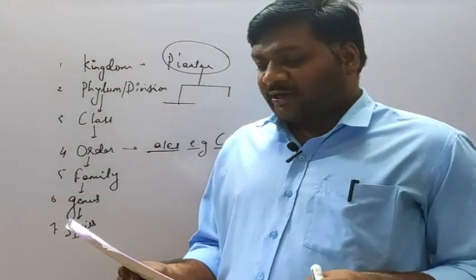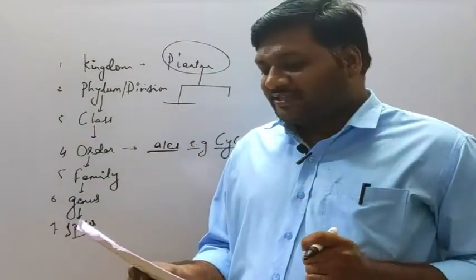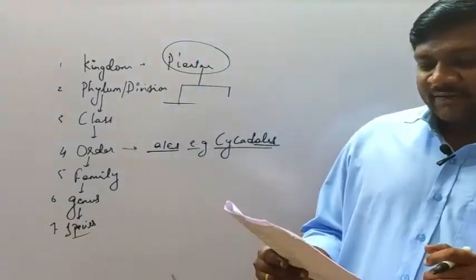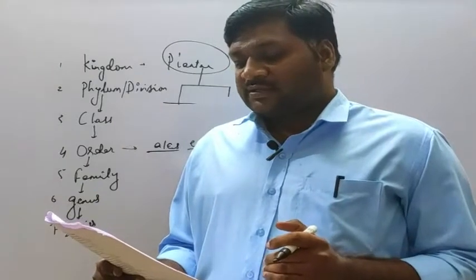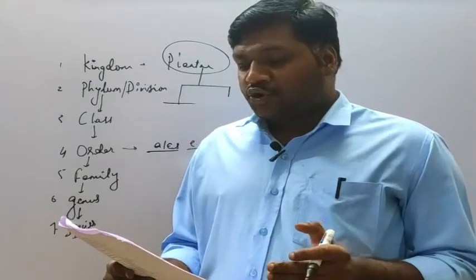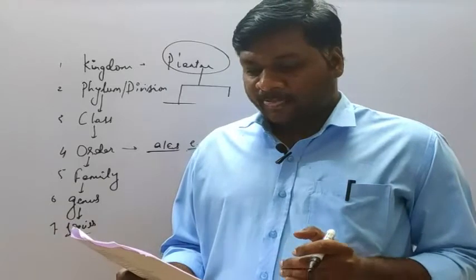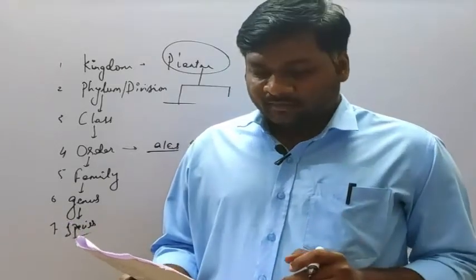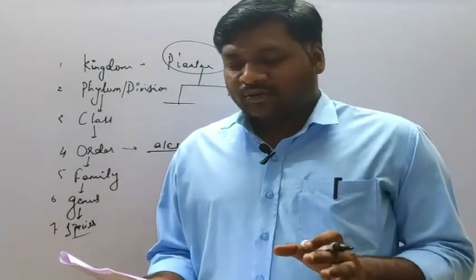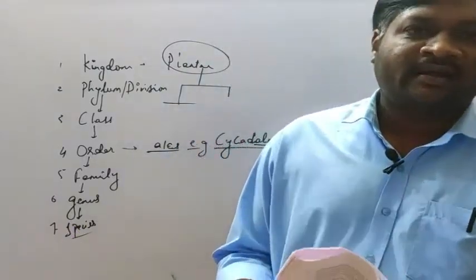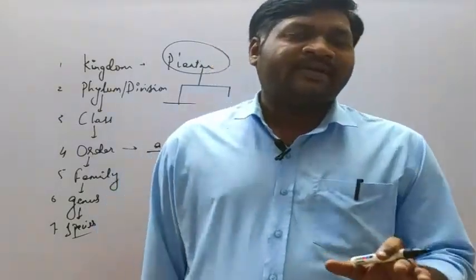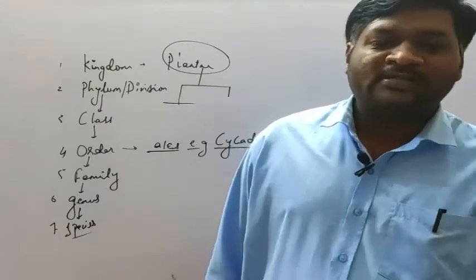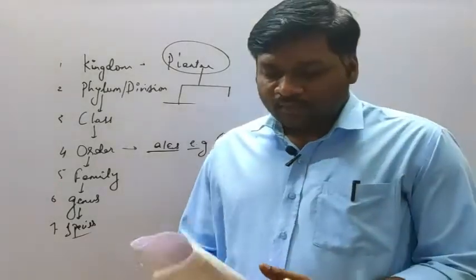Question number 79: which of the following statements is or are correct? The statements are given: only living organisms grow; plants grow only up to a certain age; the growth in the living organism is from inside; option D, all of these. Only living organisms grow is not the correct statement because, as I told you in the beginning, growth is also seen in non-living things, such as mountains, or accumulation of substance onto it.